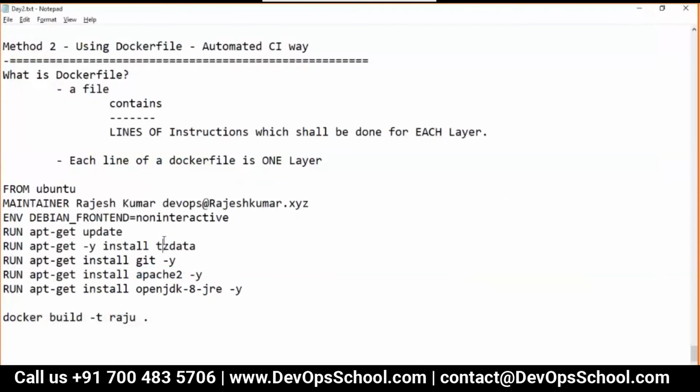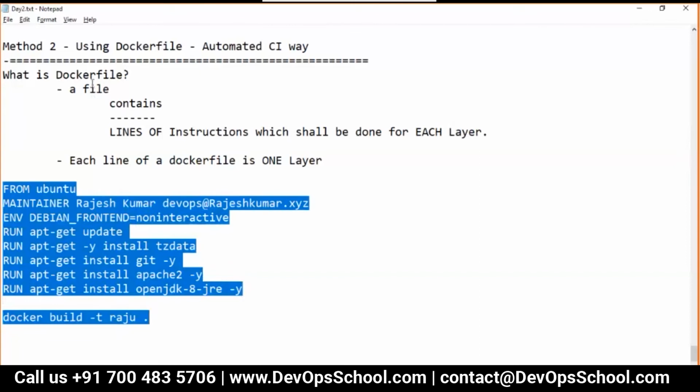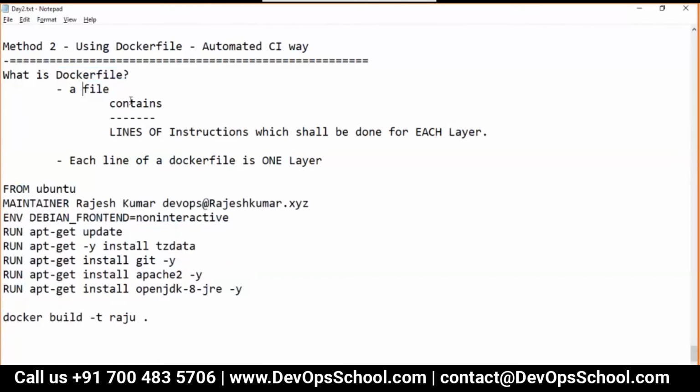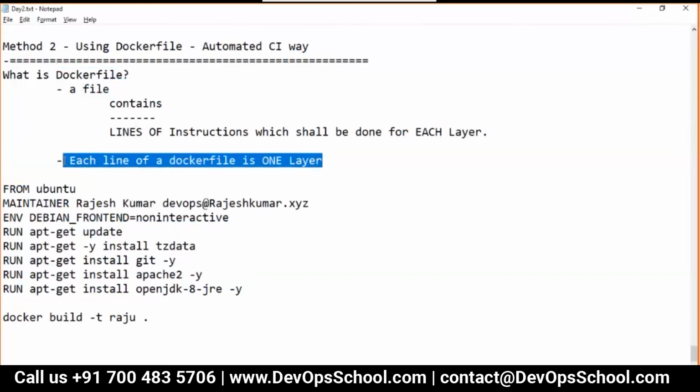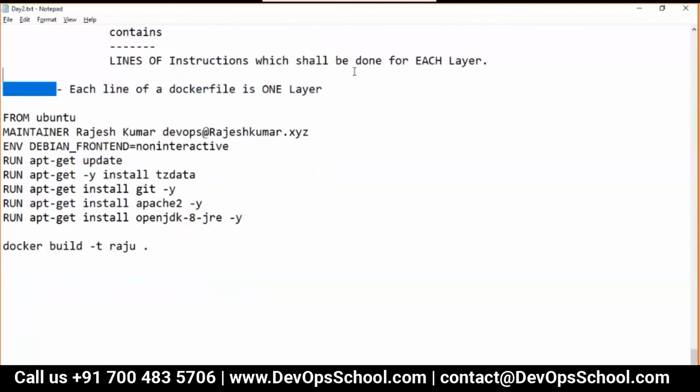So guys, did you understand that? How to create an image using a Dockerfile? What is a Dockerfile? It's just a file, contains what? Lines of instruction which shall be done for each layer. Each line of the Dockerfile is equal to one layer. Are you clear with this concept now? Yes, Rajesh. Okay.